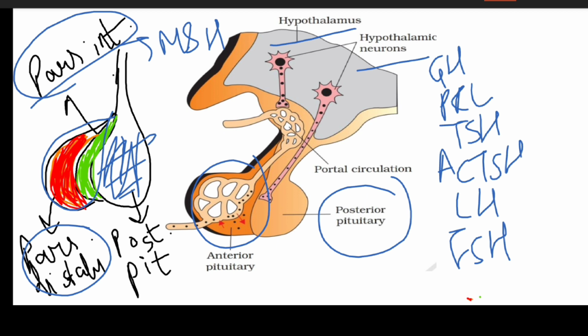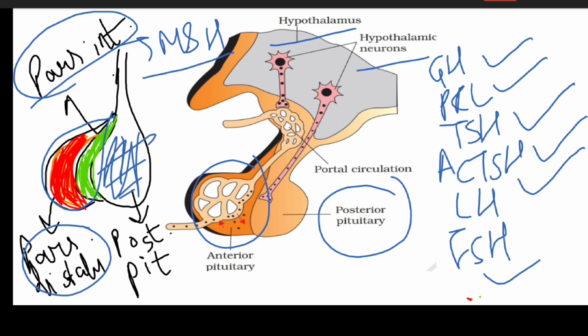We have already seen that the pars distalis produces growth hormone, prolactin, thyroid stimulating hormone, adrenocorticotropic hormone, luteinizing hormone and follicle stimulating hormone. The pars intermedius produces only one hormone, melanocyte stimulating hormone. The posterior pituitary produces and stores only two hormones, oxytocin and vasopressin, also known as antidiuretic hormone.